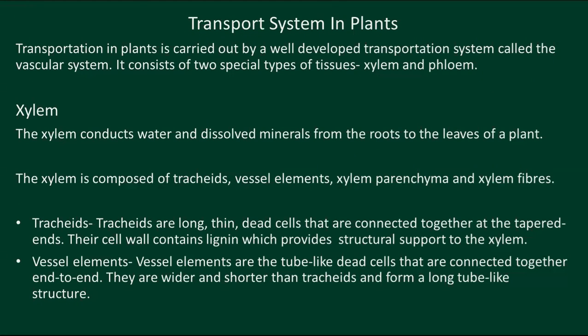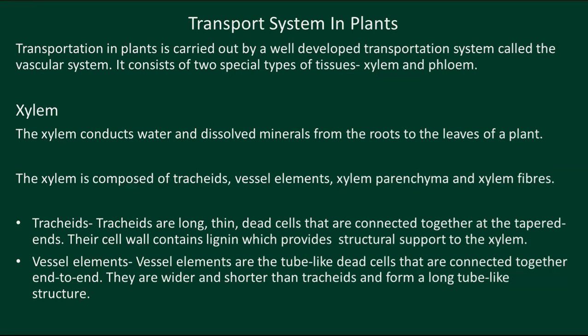Transportation in plants is carried out by a well developed system, and that system is known as the vascular system.